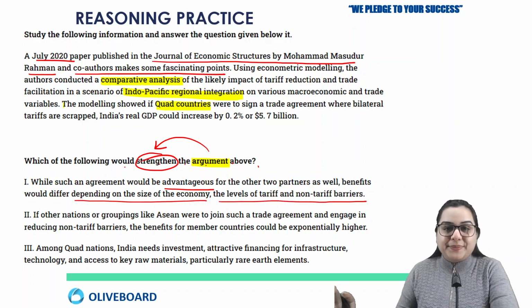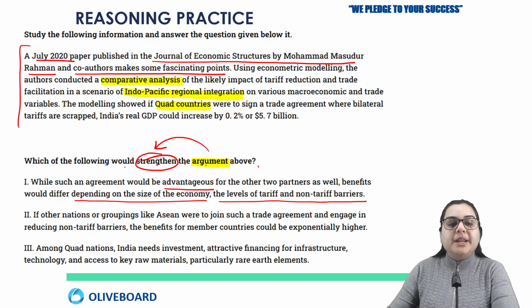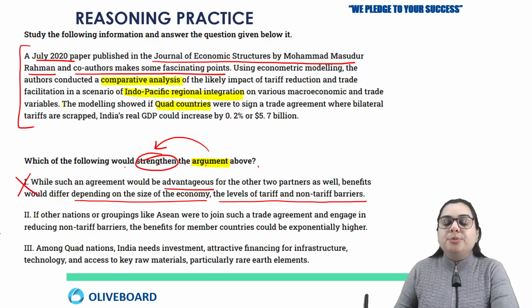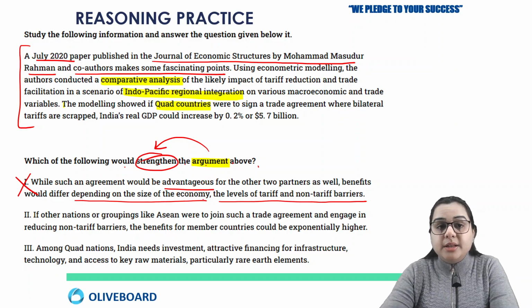Now this is negative. This is definitely not in favor of the paragraph, because this is creating a doubt about the things that we are planning to do in the paragraph. So it is not at all strengthening the argument. So the first one is wrong. Second one says if other nations or groupings like ASEAN were to join such a trade agreement and engage in reducing non-tariff barriers, the benefits for member countries could be exponentially higher. So just think, it should be correct or not.